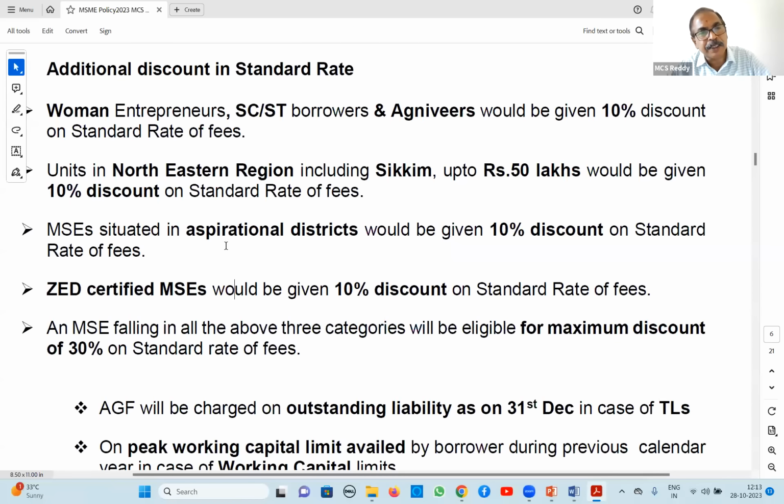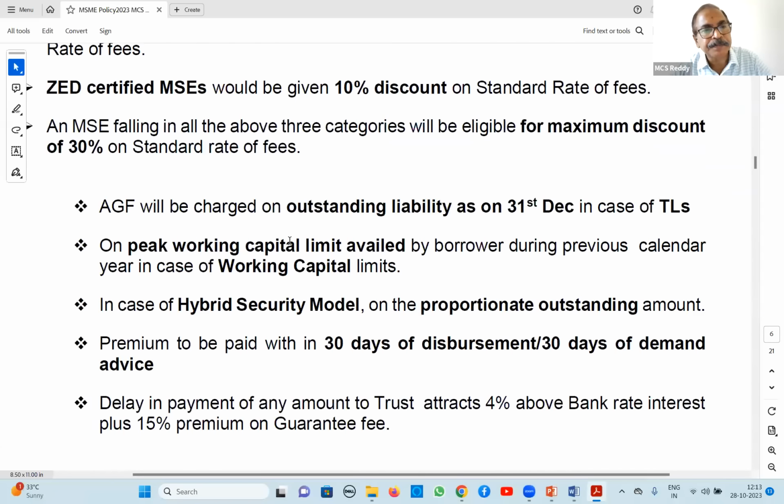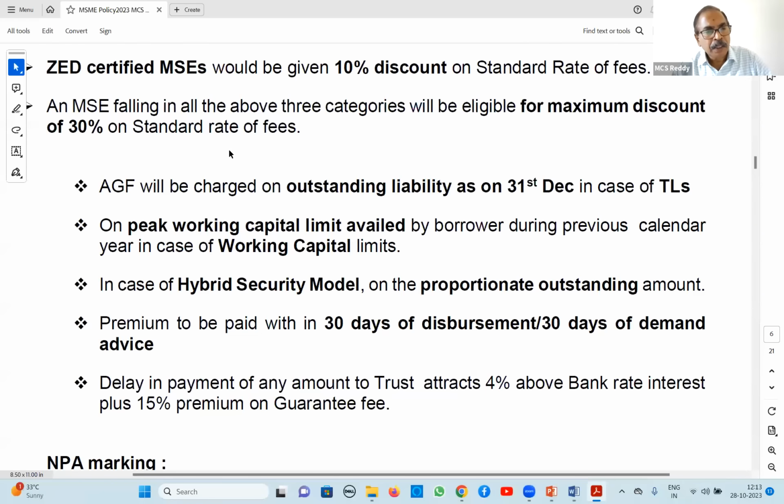In that case, they are eligible for a maximum 30% discount, not 40%. Each is 10%, maximum discount allowed is 30%. So this is about the discount rates for CGTMSE fees. Next, annual guarantee fee will be charged on outstanding liability as on 31st December in case of term loans.